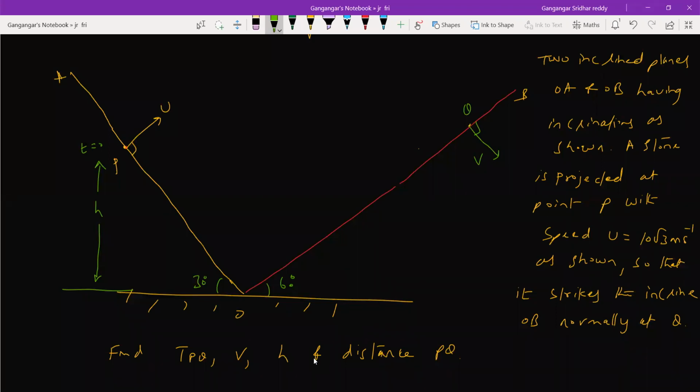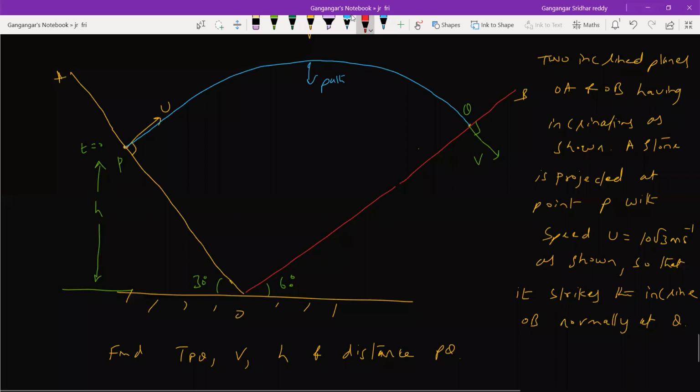So here, what you can do is, irrespective of how the path happened, you know that it's going to be a parabolic path. So some rough path is what I am going to show like this. This is the path.